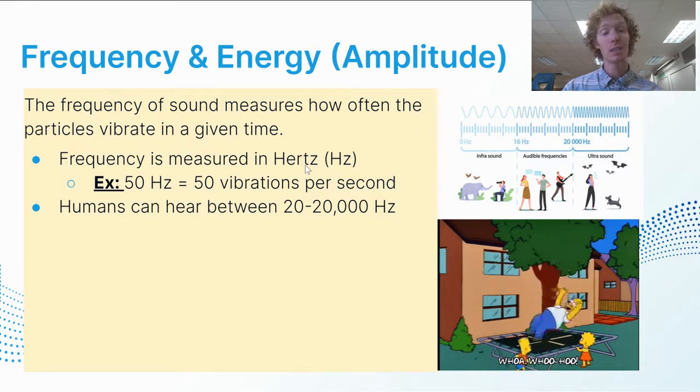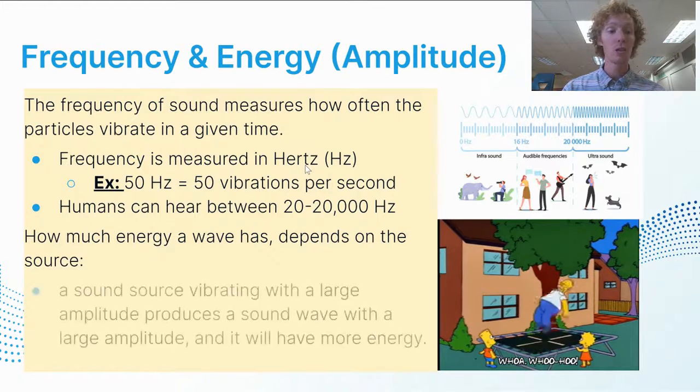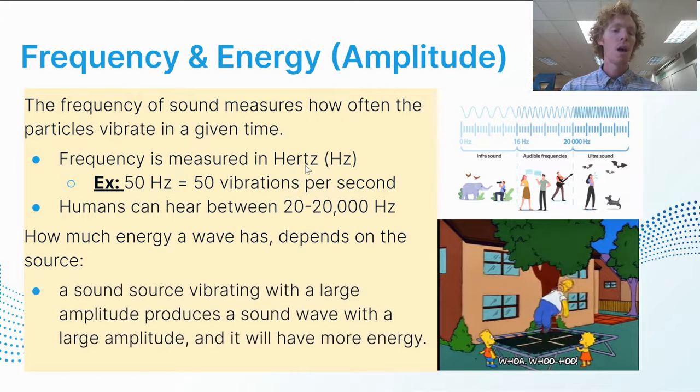Now, certain animals, such as dogs, can hear much higher frequencies than that. And also, your hearing changes as you get older, so you might not hear as high frequencies. Now, how much energy a wave has depends on the source. So, the more the vibration, the more energy, and this refers to the amplitude. A sound source vibrating with a large amplitude produces a sound wave with a large amplitude, and it will have more energy. Just like Homer Simpson jumping on the trampoline, the more energy he puts in, the higher he's going to bounce back up. Just like when you're talking with more energy, it's going to be louder, the amplitude is going to be higher.